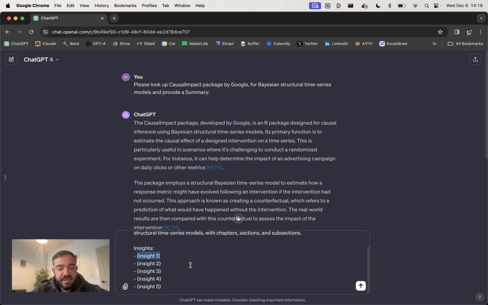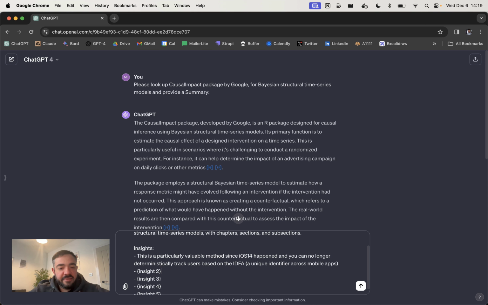So one insight is, this is a particularly valuable method since iOS 14 happened, and you can no longer deterministically track users based on their IDFA, a unique identifier.